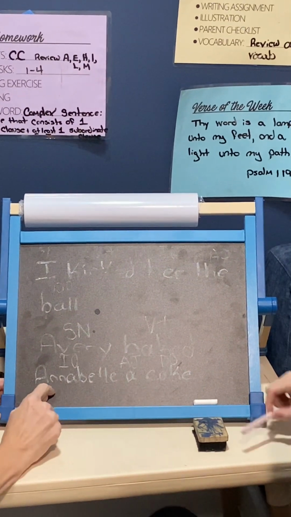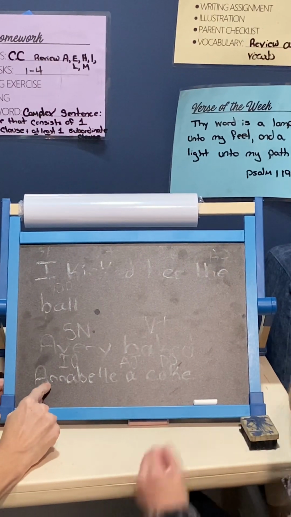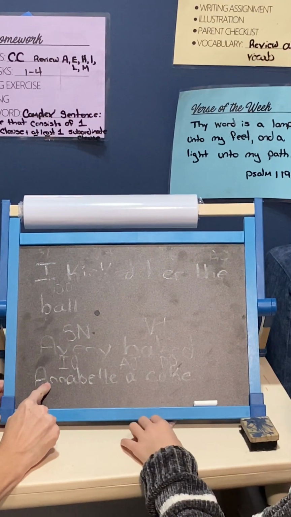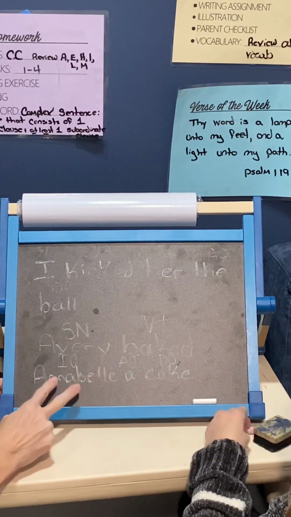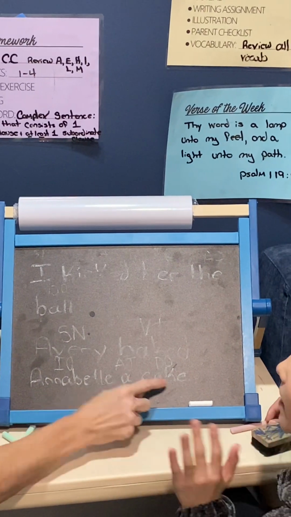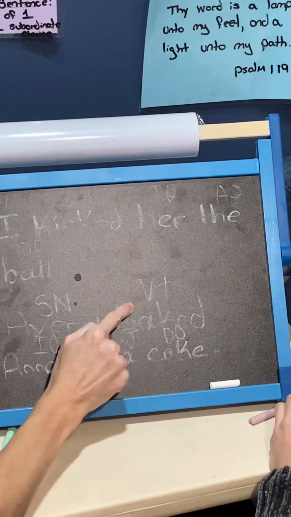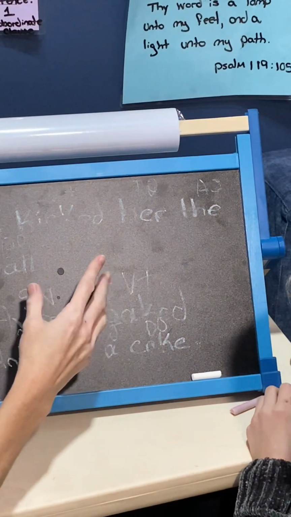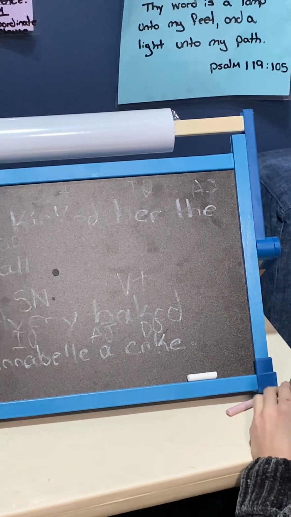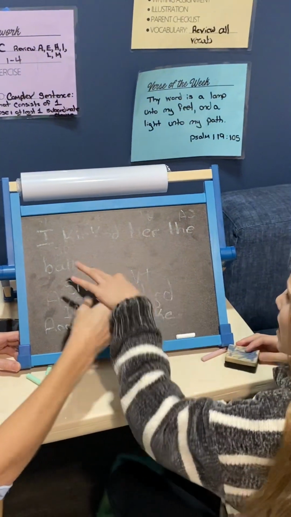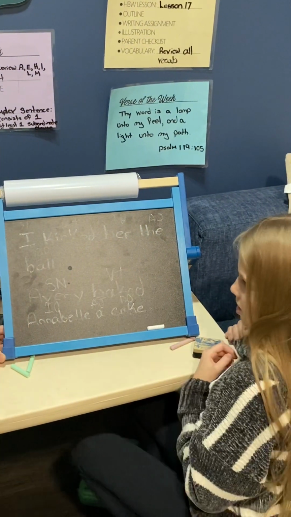And for whom did he bake the cake? He baked a cake for Annabelle. And so somebody explain to me again, what is the direct object receiving? It's receiving bake, the verb transitive, which is the action. So the direct object is receiving the action.